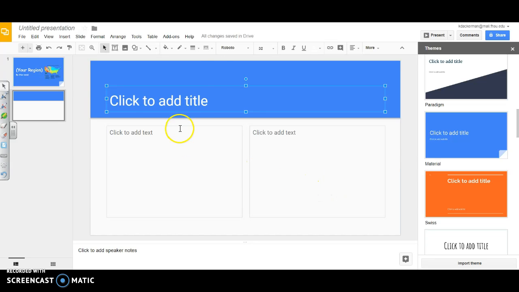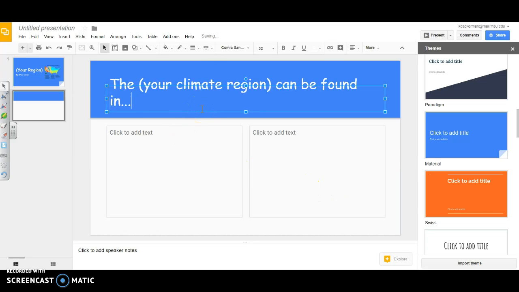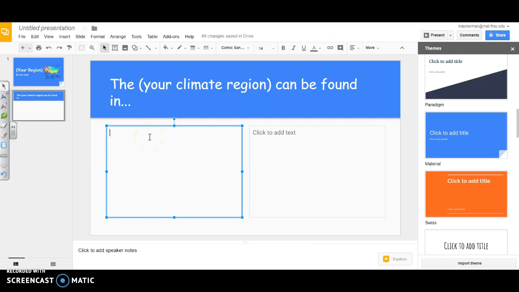For the title of your next slide, I would like you to write "The" and then your climate region, "can be found in". In this first box I want you to put in one location that your climate region can be found in. So I'm going to write in there "one location", and you're going to write a specific country. I also want you to insert an image in this box to show that country, which I showed you how to do on the first slide.